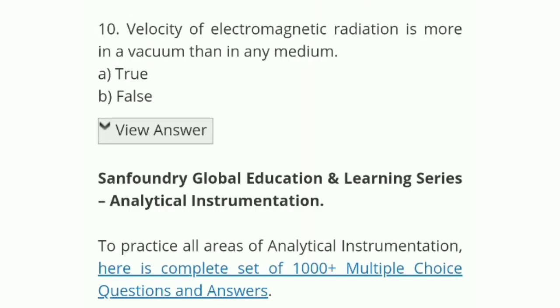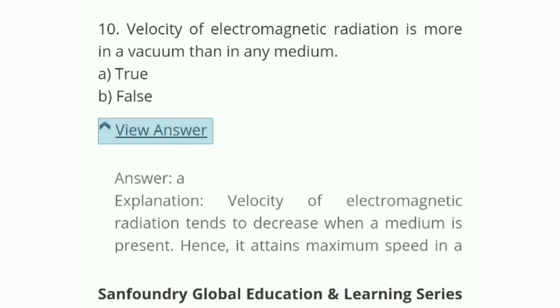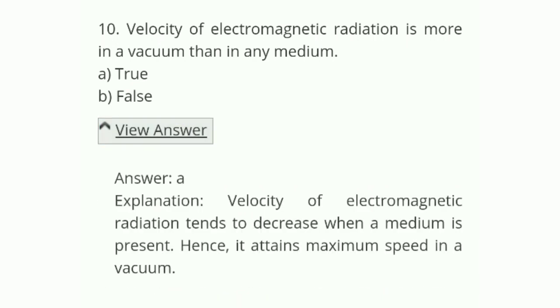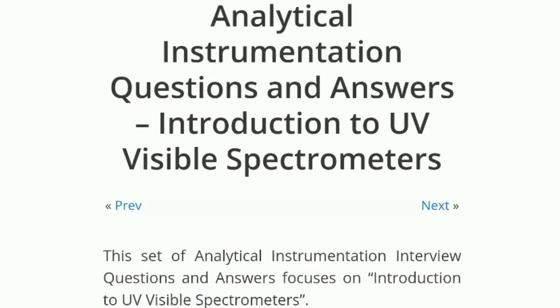Okay, let's see question number 10. Velocity of electromagnetic radiation is more in a vacuum than in any medium. Is it true or false? This statement is true. Velocity of electromagnetic radiation tends to decrease when a medium is present, hence it attains maximum speed in a vacuum. Now we are going to see the next 10 questions on introduction to UV visible spectrometer.